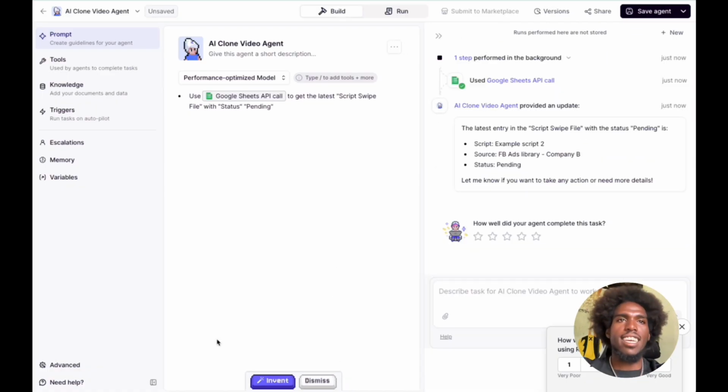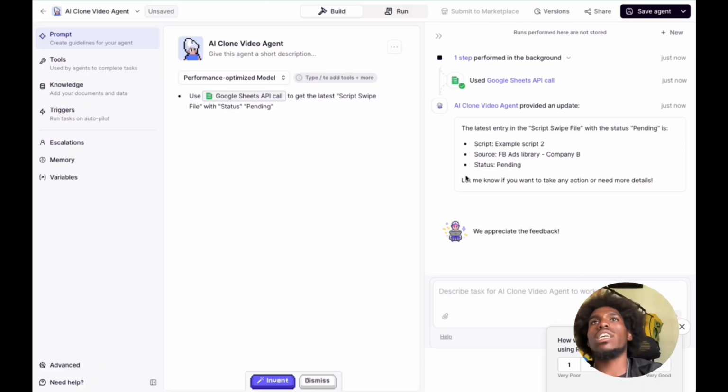All right. So that's pretty intuitive actually, because if you know make.com or anything, this is pretty intuitive. So let's see. AI video clone agent: the latest entry in the script file with the status pending is example script 2, source FB ads library, company B, status pending. Let me know if you want me to take any action or need more details. Great. How well did your agent complete this task? 5 stars. Agent, you did a great job.